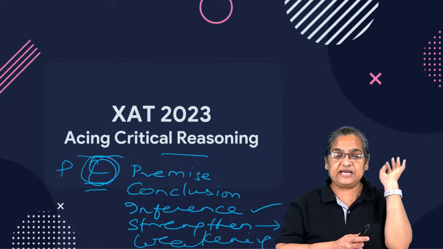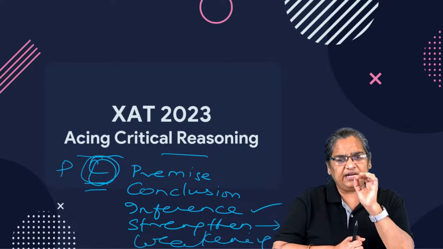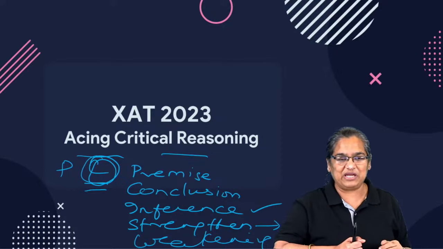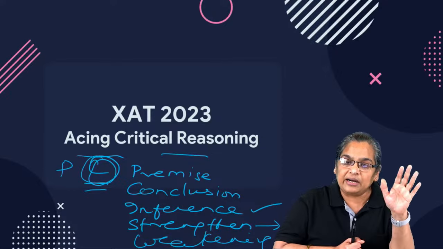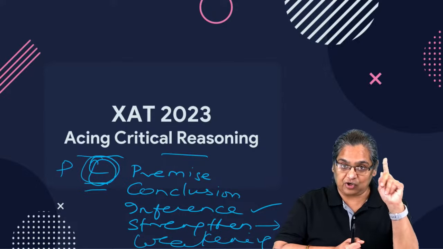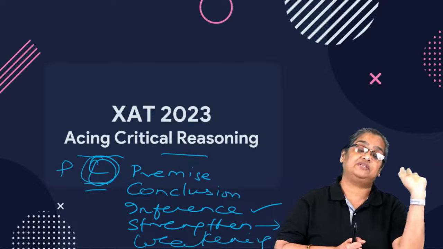Say out of the 100 people who attended my session, 95 said critical reasoning is easy after the session. Look at me, I've become an egoist. Now you will say, no, 100 people did not attend the session. That is the last resort to weaken, to say your premise itself is wrong.